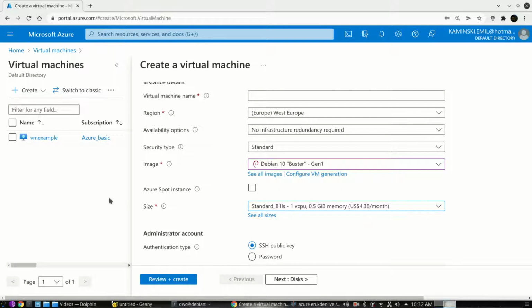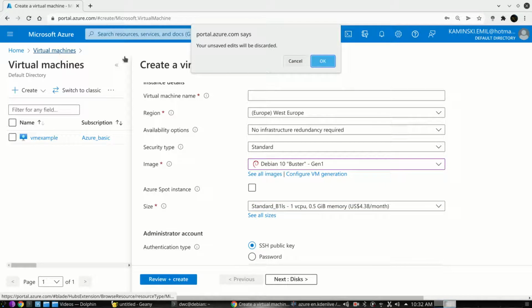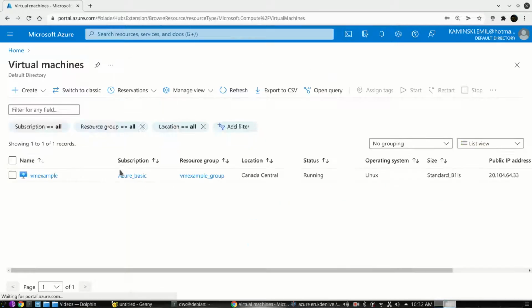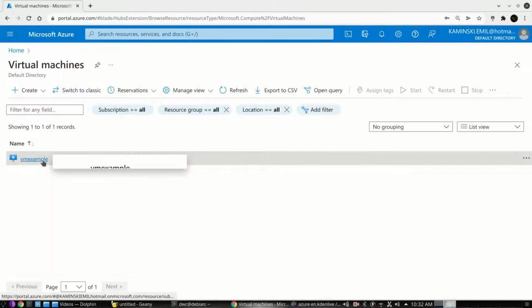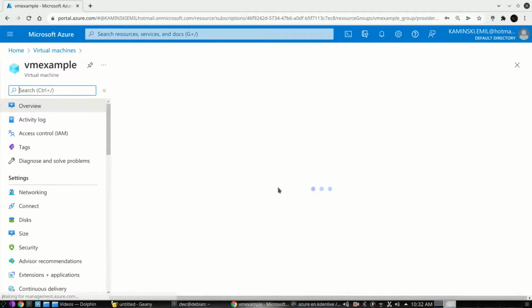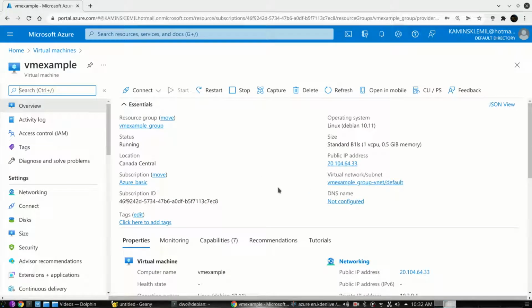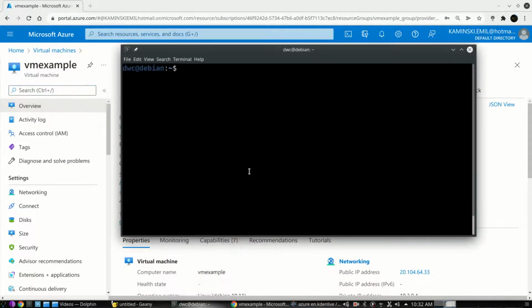I have already created one virtual machine. Let's take a look at how it looks, how to log into it. There are actually a few ways. The simplest way is to set up user and password during the implementation and allow SSH connection. This is the public IP address which I can use to connect to that virtual machine. What I did a minute ago, so I have it in my history, and then I just put a password.